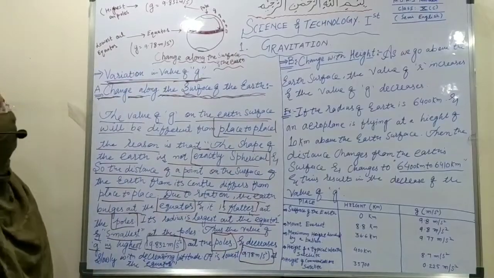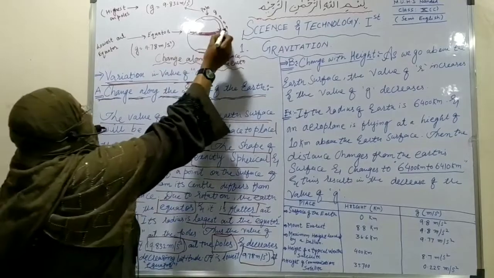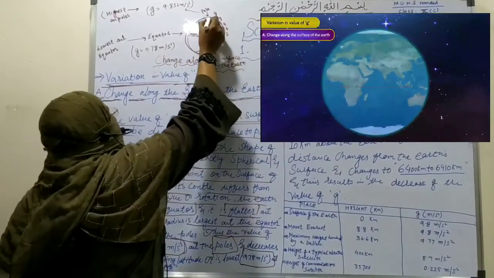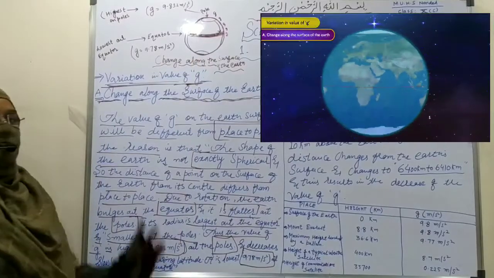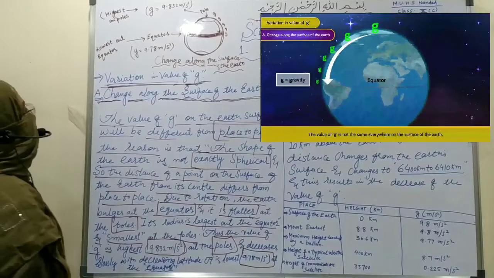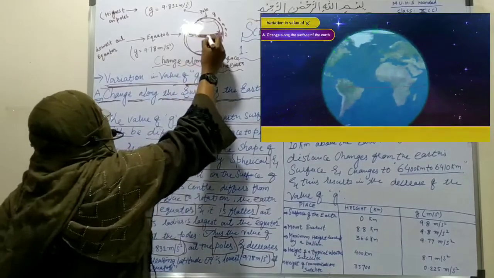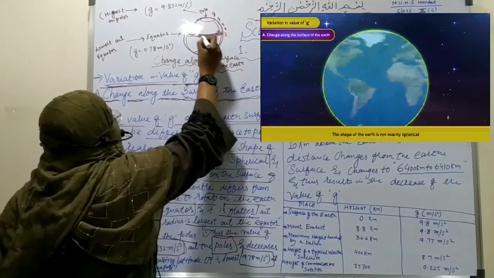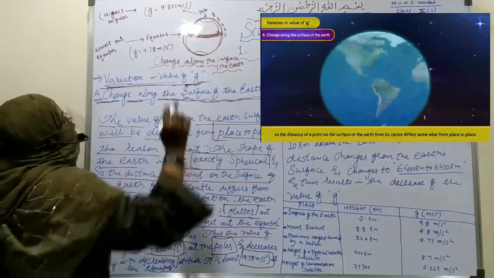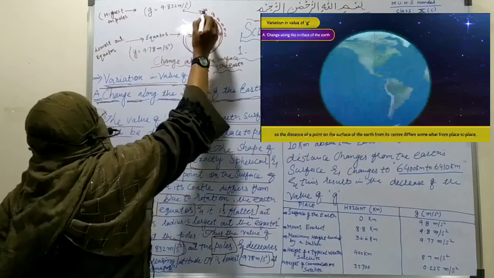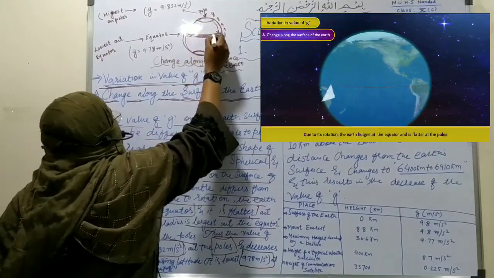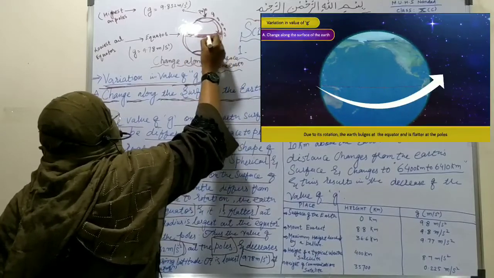So dear students, we know that our Earth is not exactly spherical. It is somewhat compressed in nature. So that is the reason that at the equator it bulges highly, or its radius is very high as compared to the poles. These are the poles of the Earth's surface and this is the equator of our Earth's surface.